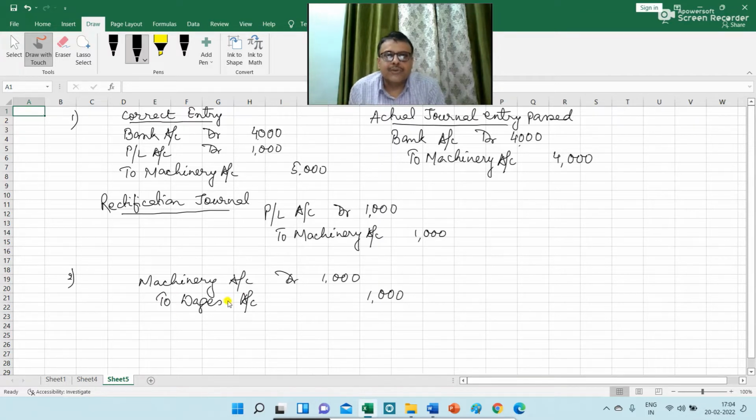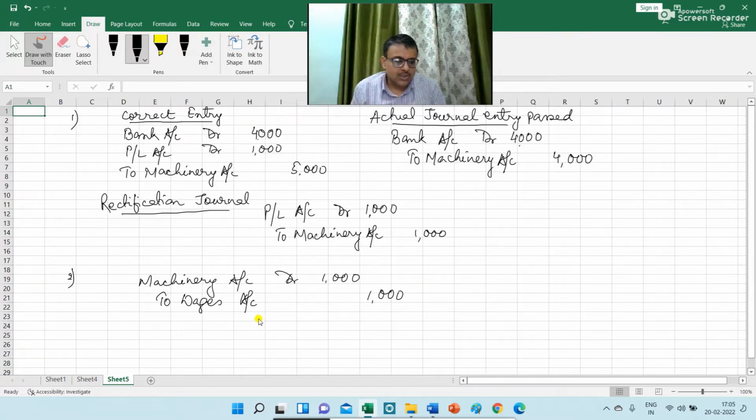The journal entry that we need to pass is machinery account debit 1,000 to wages account rupees 1,000. So the machinery balance will be increased by rupees 1,000. The wages amount that has been paid for erection will be capitalized, and the amount of machinery will be increased by rupees 1,000, and the wages amount which is given in the trial balance as rupees 3,000 will be reduced by rupees 1,000.